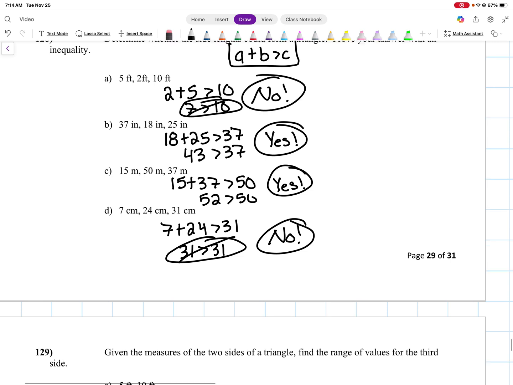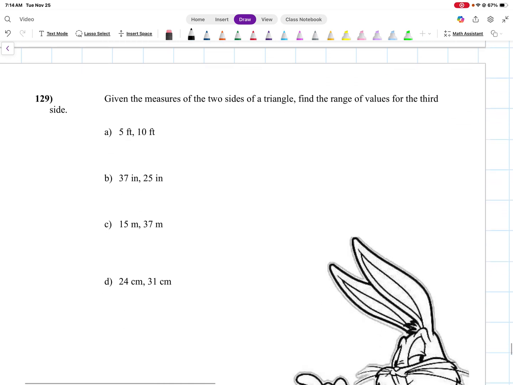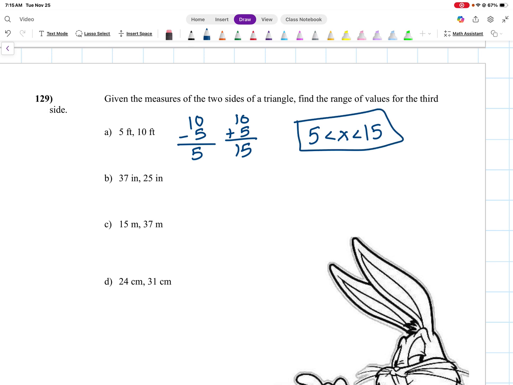All right. And the last problem, 129. Given the measures of two sides of a triangle, find the range of values for the third side. So if I want to find the range of values, once again, I'm going to add and subtract. So for this first one, I'm going to subtract the 2. So the smallest number I can be at is 5, and the largest number I can be at is 15. So my range is anywhere between 5 and 15. Right? Can't be 5, can't be 15, but anywhere between can be.